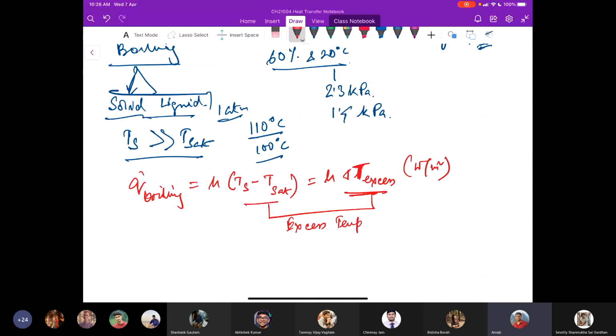So this is the excess of the surface temperature above the saturation temperature of the fluid. In convection processes, we have seen that several parameters are typically involved, say the density, viscosity, thermal conductivity, Cp, etc. In addition to those, here we have the latent heat of vaporization and surface tension. These are additionally involved.